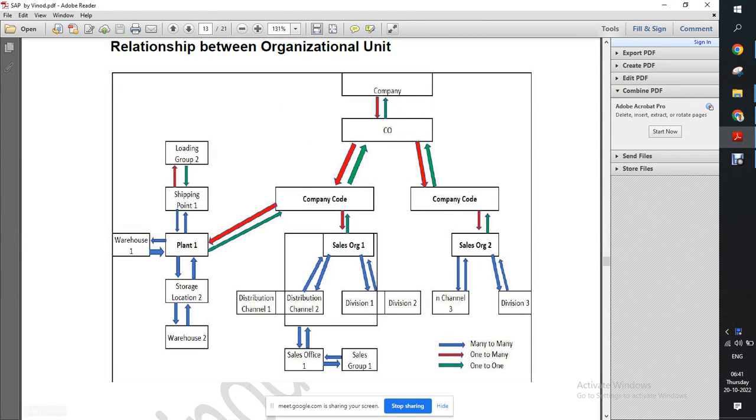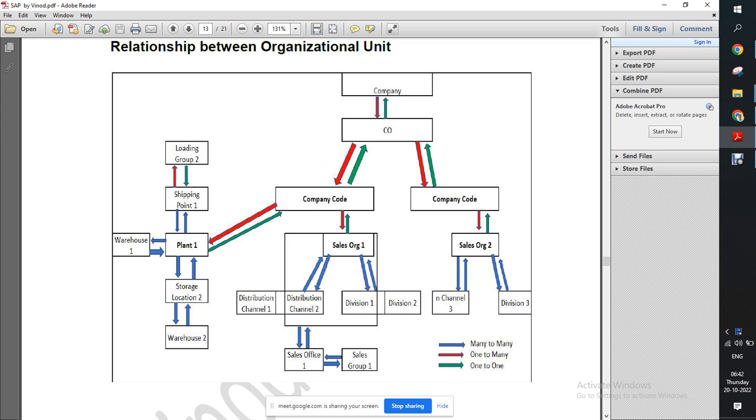So you can see the relationship I have created. If it is red color, it is saying one to many. If someone asks what is the relation between company and controlling area, it is one to many. Then company code to controlling area, again it will be one to many, but company code to controlling area will be one to one.